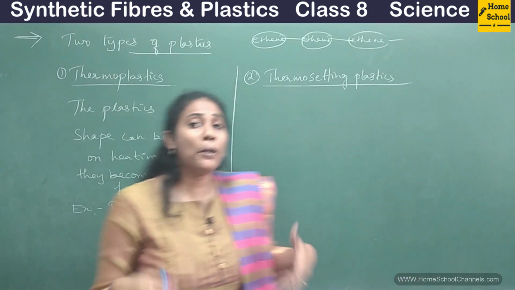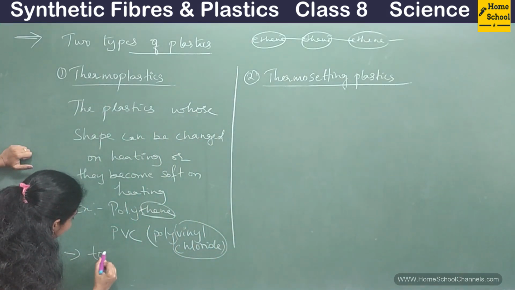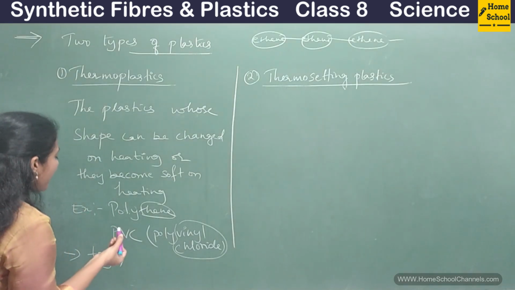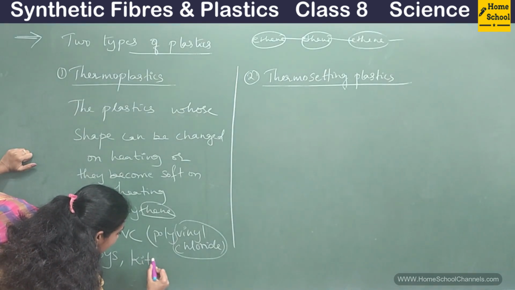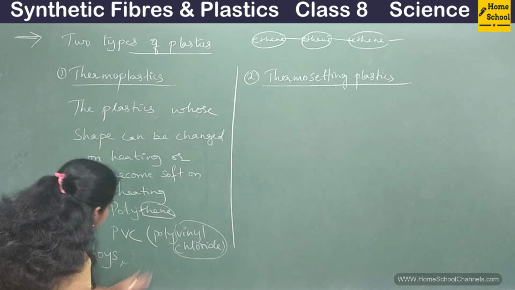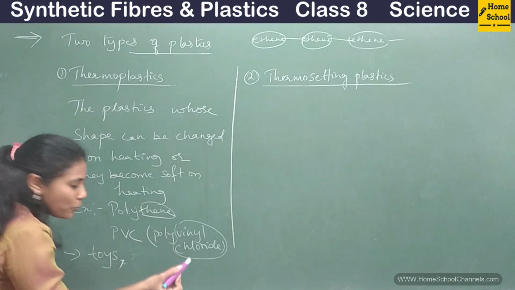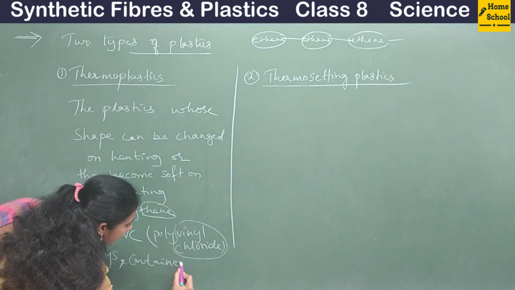So where is thermoplastic used? Thermoplastic is used mainly to make toys, and it can also be used to make kitchen utensils, or just take it as containers. Some tumblers, glasses, plastic spoons, or some containers. Take it as containers.